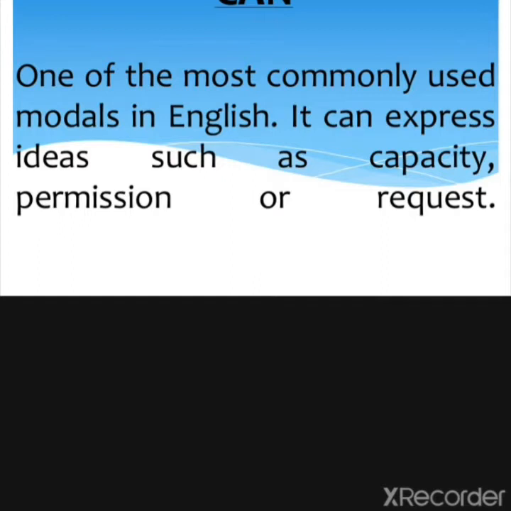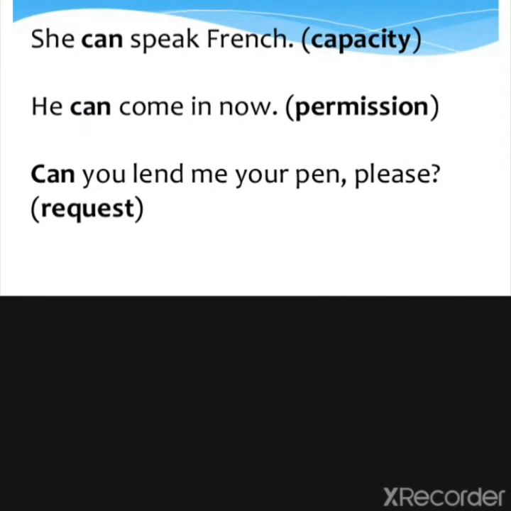In English, can is commonly used, and it is used especially to show capacity. At some places it can be used to show permission, or sometimes for requests also. But especially, the word can is used to show capacity, to show the power of a person. Now see some examples, they will make it clearer to you.